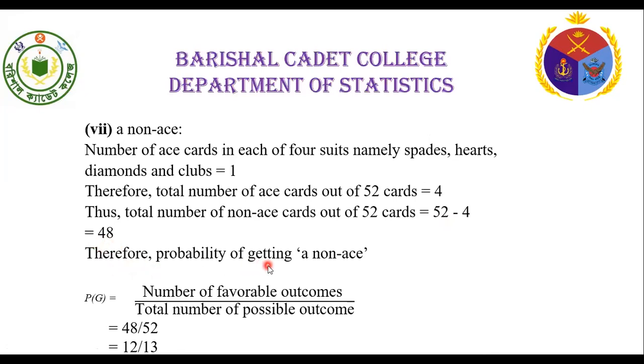Therefore, the probability of getting a non-ace, that is probability of Z, equal to number of favorable cases divided by total number of cases. Here, the number of favorable cases equal to 48 and the total number of cases equal to 52. That is, the required probability equal to 48 by 52 equal to 12 divided by 13.